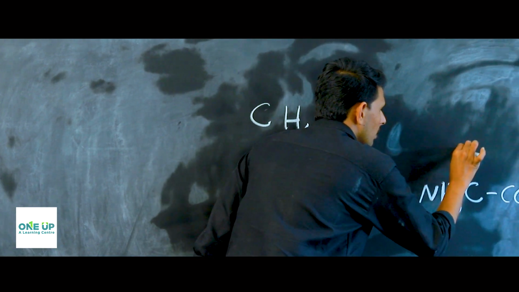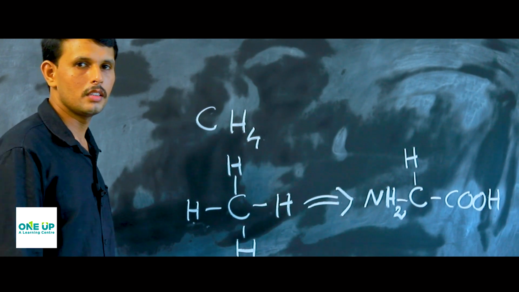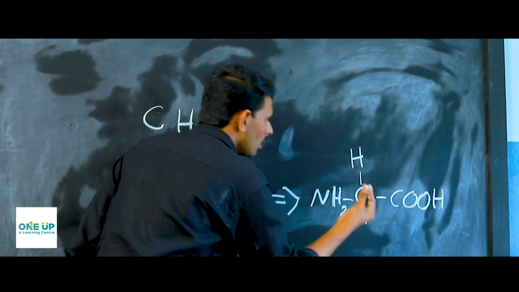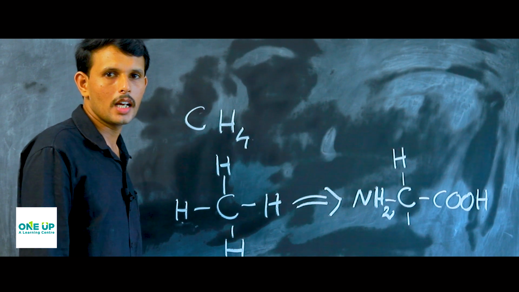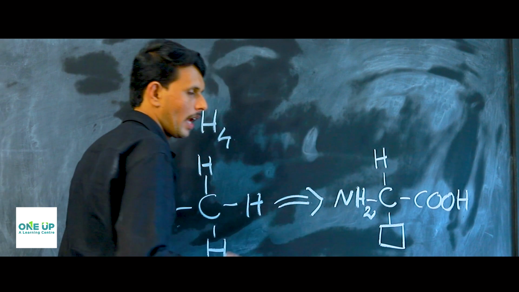Now one position is similar to the methane, it is hydrogen, and the fourth valency or the fourth electron can be shared by any group or element.